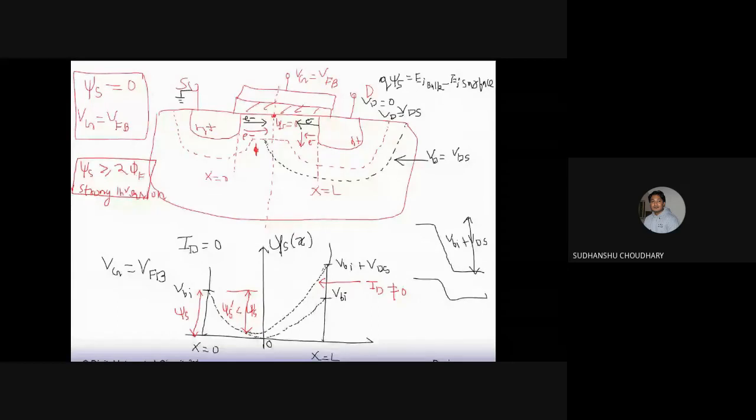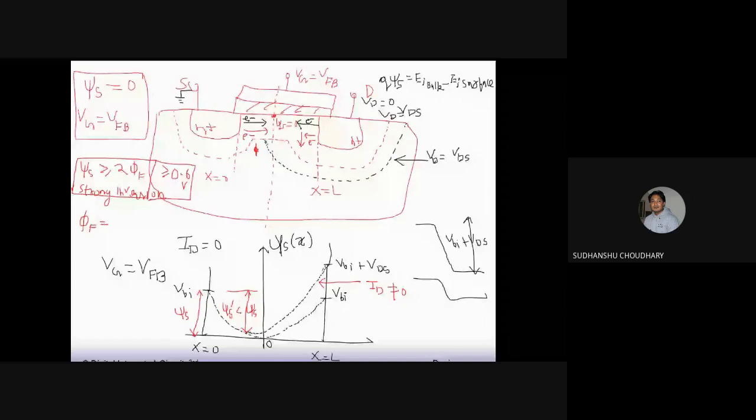Phi f is called the bulk potential or Fermi potential, and phi f is somewhere around 0.3 volts. So this comes out to be that psi s, the surface potential, should be greater than 0.6 volts, because phi f is only 0.3 volts. And what is phi f? Phi f is the difference between the intrinsic energy level, Ei, and the Fermi level of the semiconductor. So let us call this q phi f, the Fermi potential or the bulk potential.